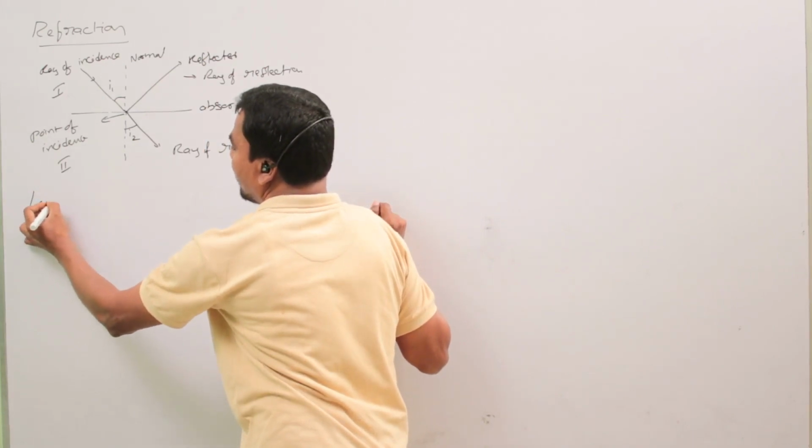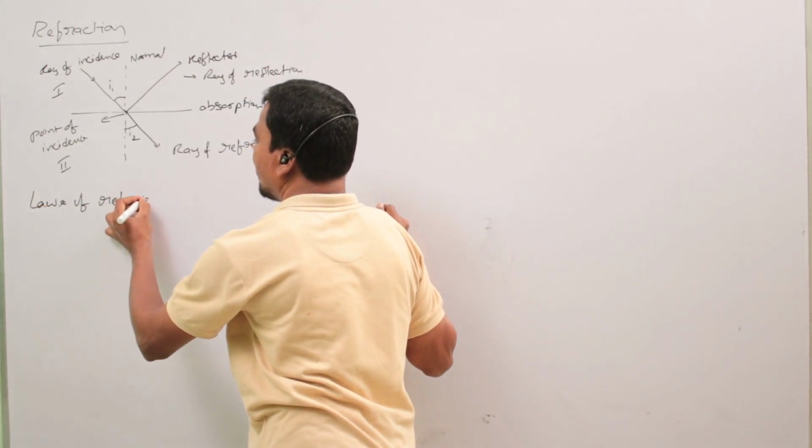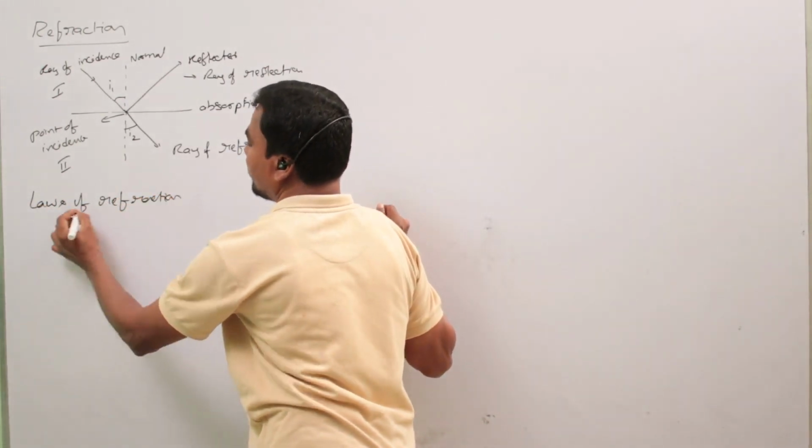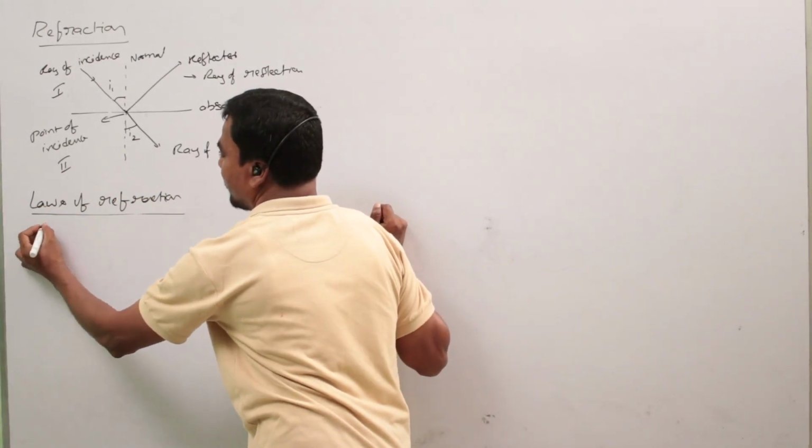So, laws of refraction. The first law of refraction.